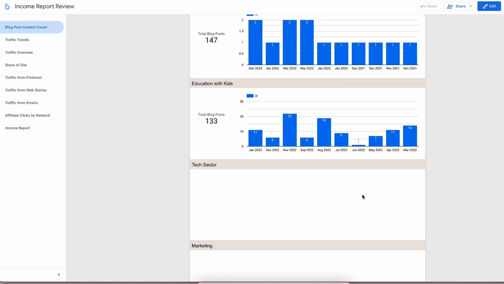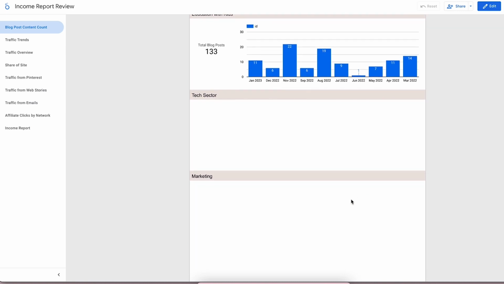This tech sector one is about the chatbot, and I don't know why I had a separate tab on Google Sheets, but for whatever reason, Looker Studio wasn't able to pull that in. And then this one is specific to a niche in marketing. This is about online creation, which I'm talking about right now, but it's a very specific niche for this marketing one that I'm going to be writing about here.